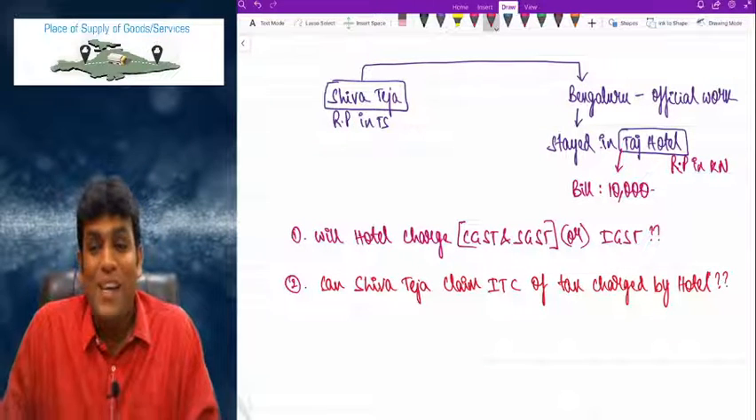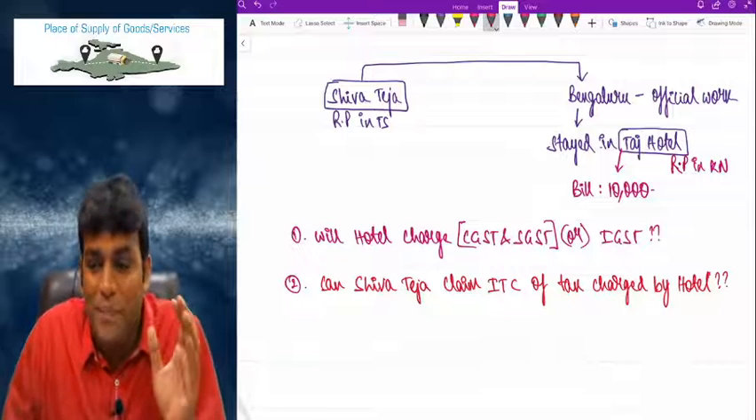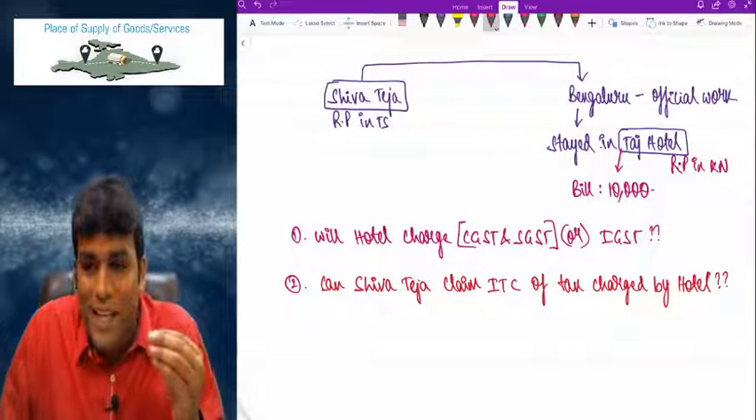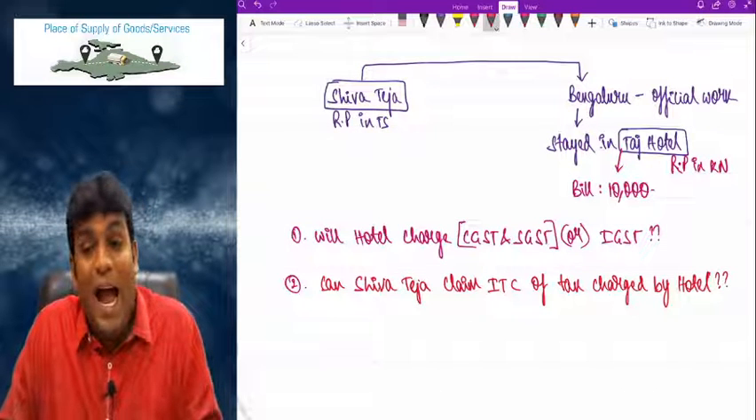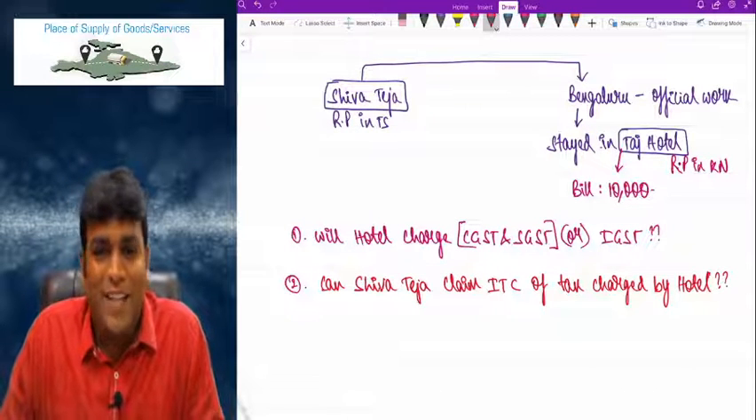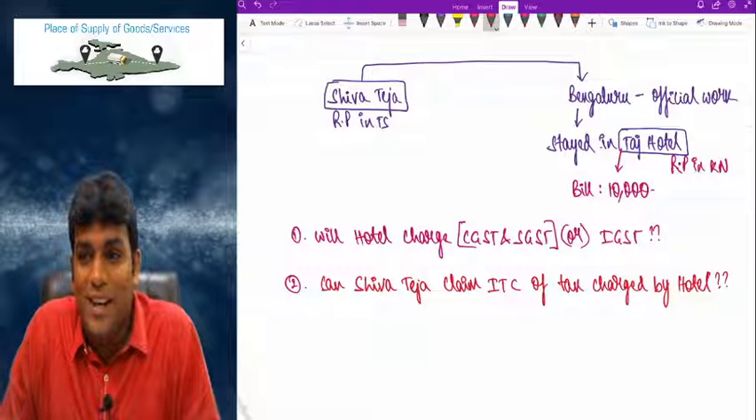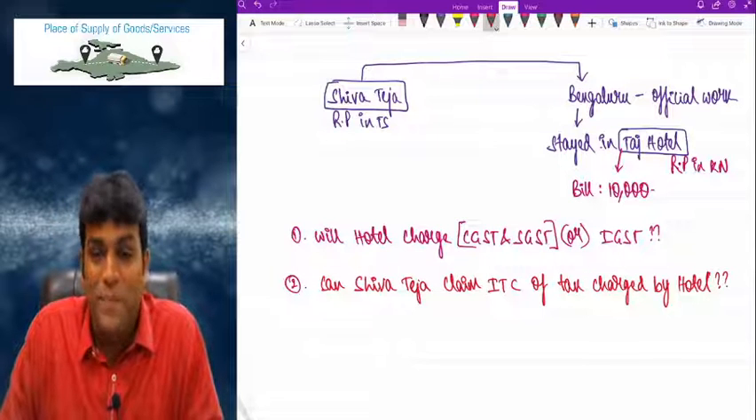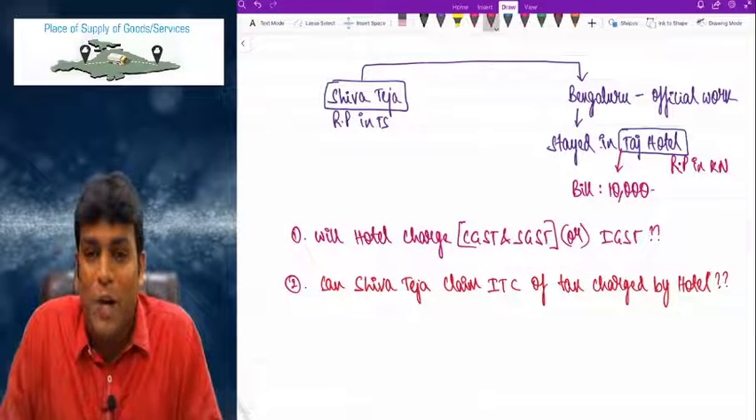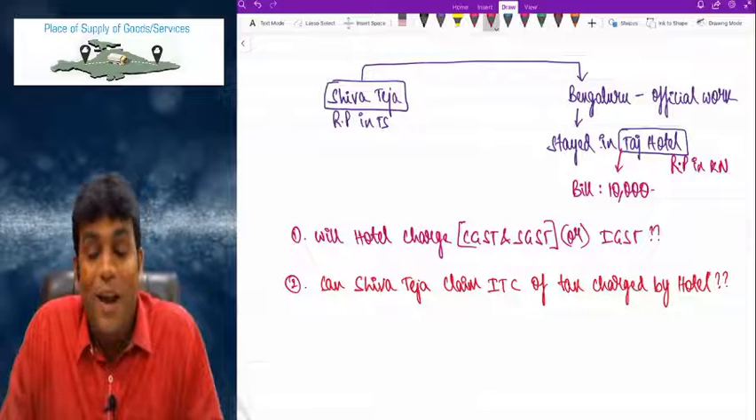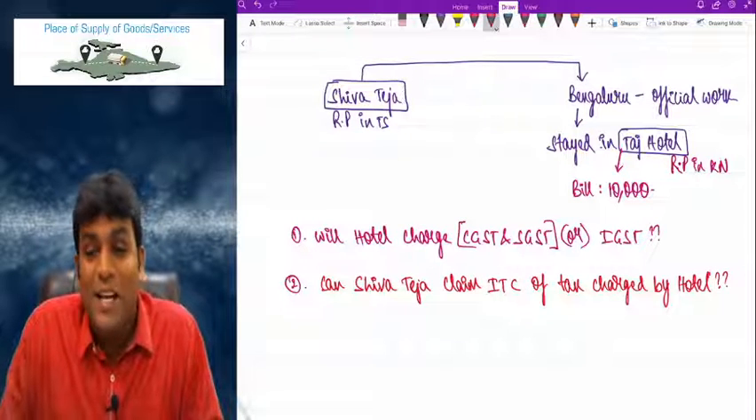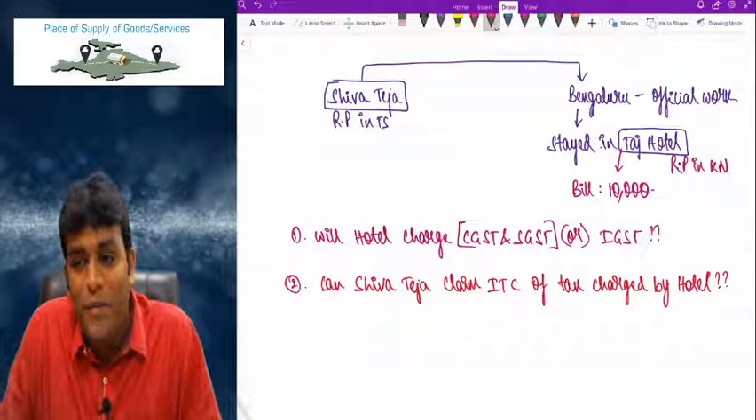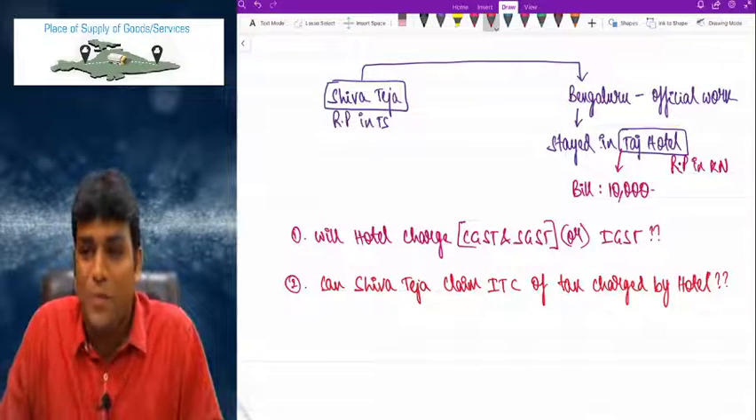Hold on, come on. So friends, what is the whole example here? SHIVA TEJA, who is a Telangana person, went to Bengaluru on some official work, and in Bengaluru stayed in Taj Hotel. Taj Hotel is a registered person in Karnataka, and the bill of the hotel worked out to 10,000 rupees. Now, the first question I am asking very clearly is, will the hotel charge CGST and SGST, or will the hotel charge IGST? That's my question.